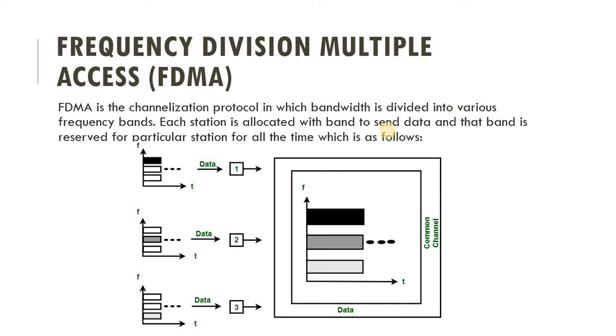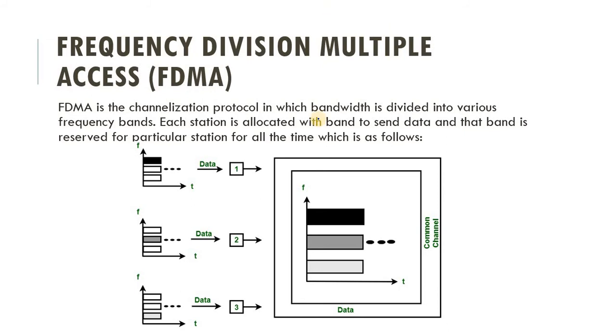Because it is under the category of channel partitioning, here we are dividing our channel based on frequency. That is why it is named frequency division multiple access. We are dividing our frequency such that multiple users can use the same channel simultaneously. FDMA is a channelization protocol in which bandwidth is divided into various frequency bands. Each station is allocated a band to send data, and that band is reserved for that particular station for all time.